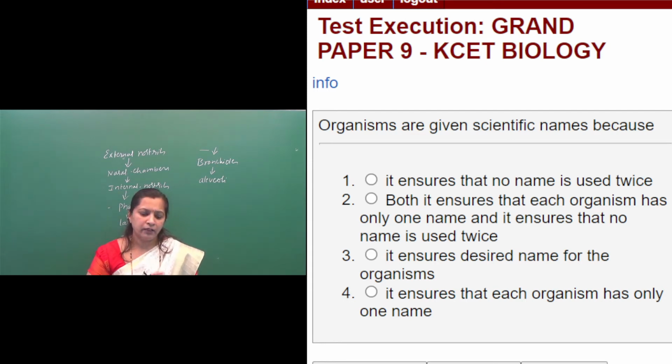And the second option, both it ensures that each organism has only one name. So this is also correct, because each organism has only one name.